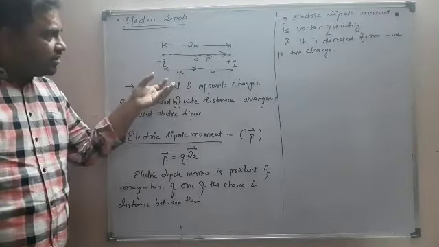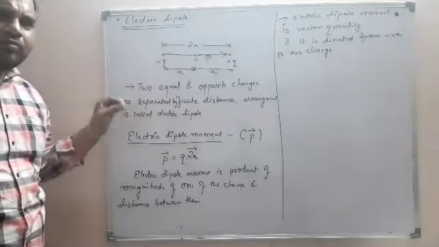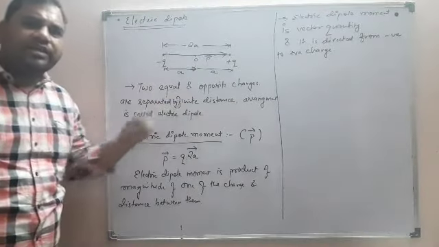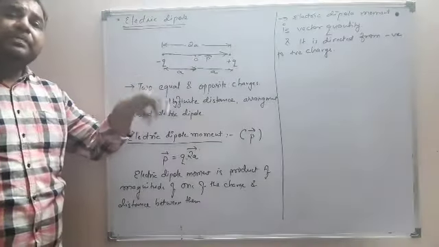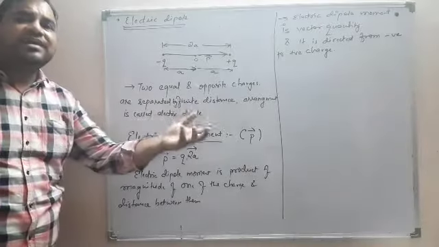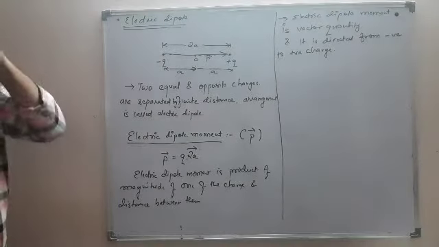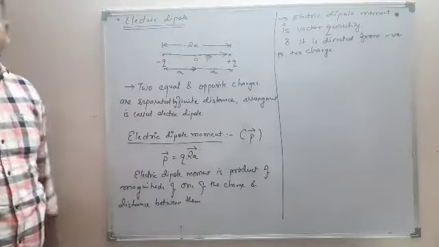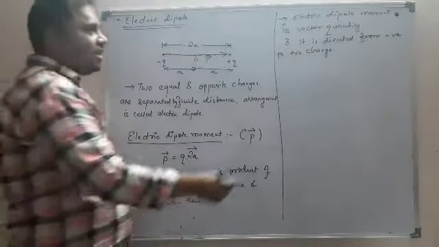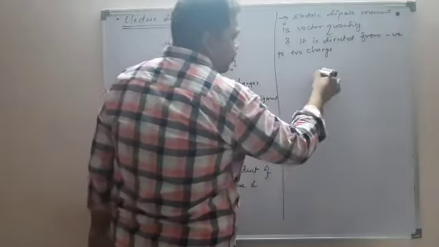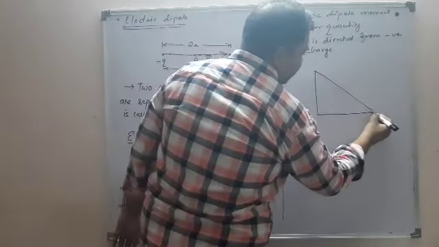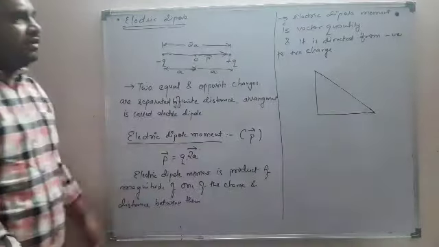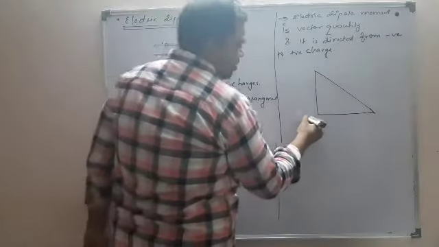Now, as I said, electric dipole moment is a vector quantity, so it will behave just like other vectors. You can take components of those vectors, and you can add two vectors that way. Suppose I give you one example. You have this kind of arrangement of three charges.